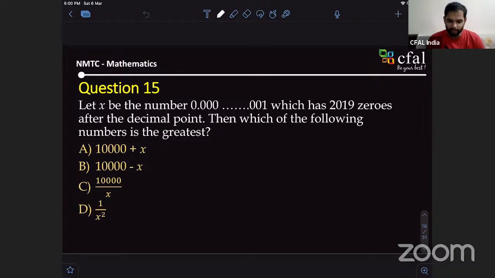So you can try this one. Usually they give this, 2019. It is from the 2019 paper. That's why they try to include that number whenever possible. It doesn't matter. Basically, any number of zeros would have been okay. For this problem, you can take 2021 zeros as well. You would have got the same answer. Anyways, try this problem.